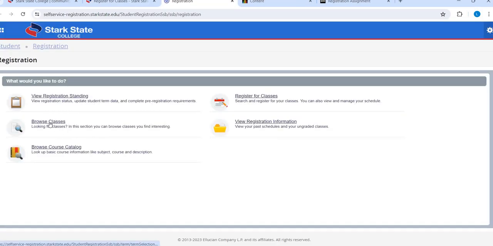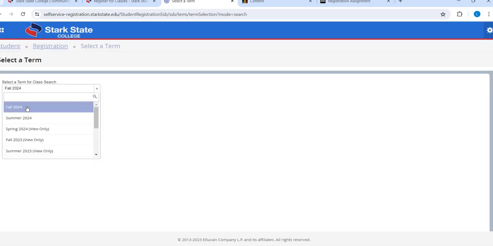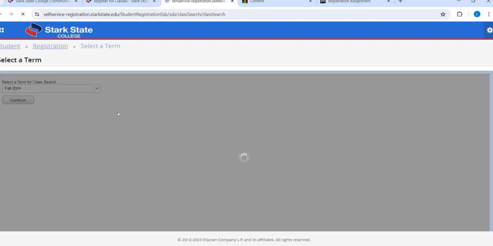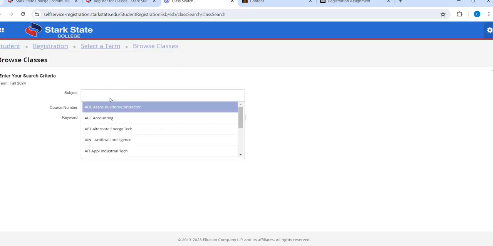I'm going to click Register for Classes, and then I'm just going to go to Browse Classes, because I'm not quite ready to register. I'm going to browse. I'm going to look around. So I'm going to do the drop down. I'm going to make sure I have Fall 24 on here. All right, here's where I'm going to start looking up.